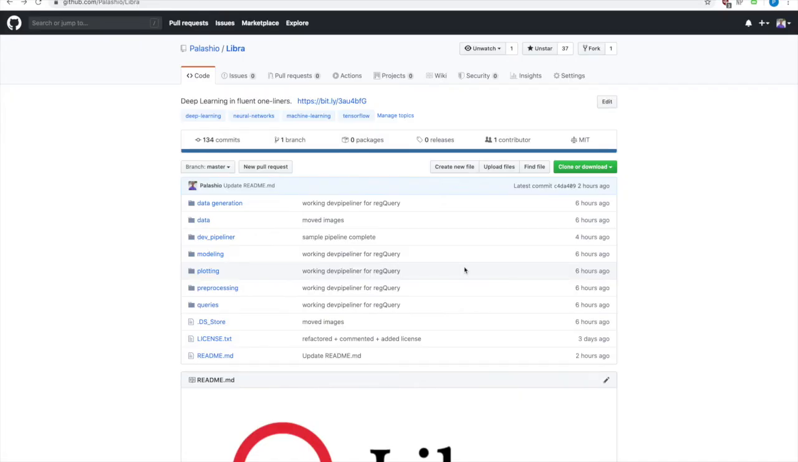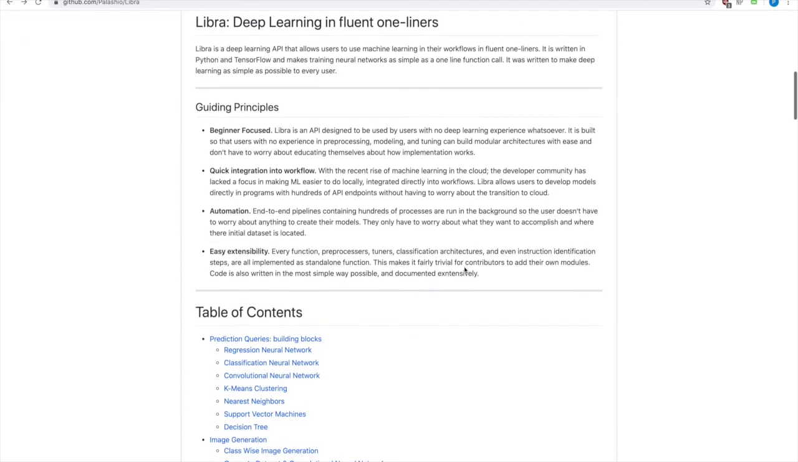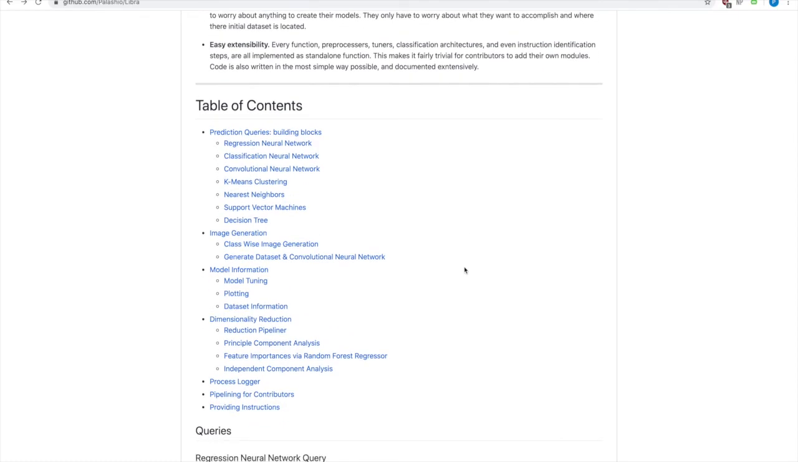Those are just some of the features that Libra has to offer. If you would like a more in-depth analysis of what the library does, I've outlined the whole library under the table of contents in my GitHub.